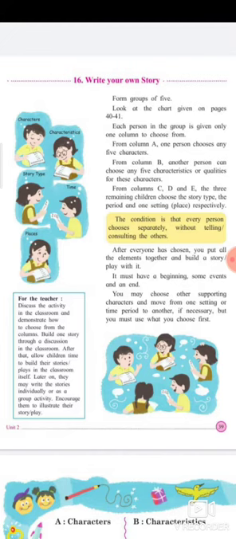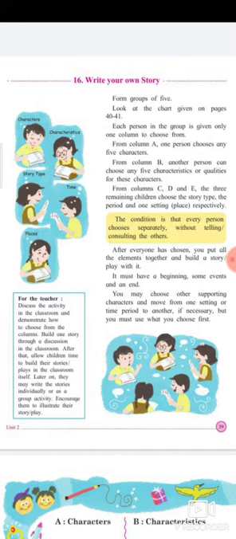But basically here it's a script type, or you can say a play. If you have friends, you can make it with them, or any 5 candidates as said here. Look at the chart given on pages 40-41. Each person in the group is given only one column to choose from.